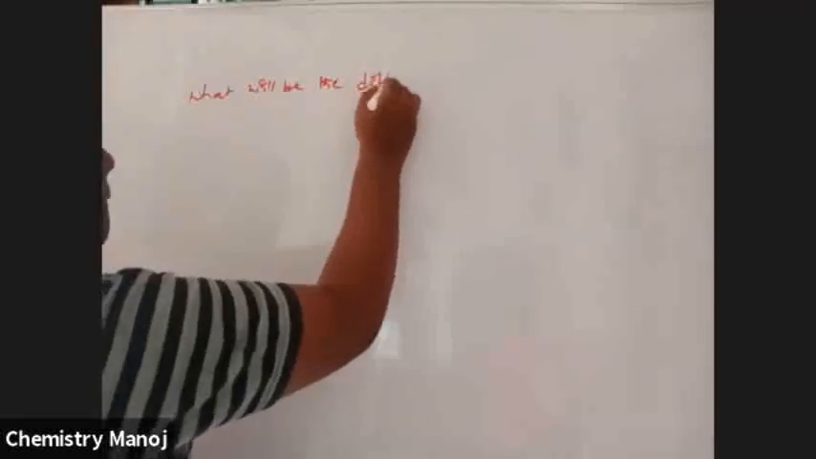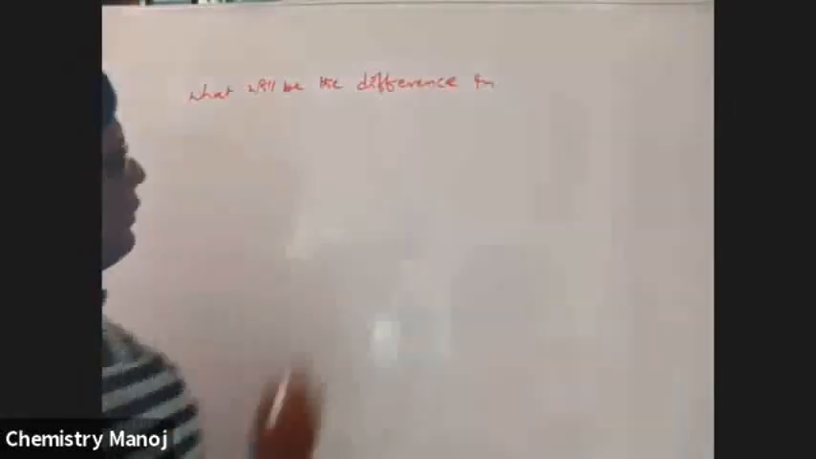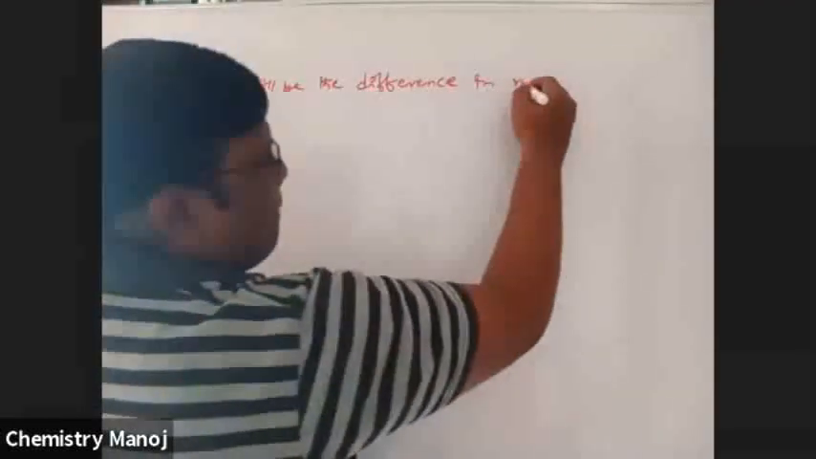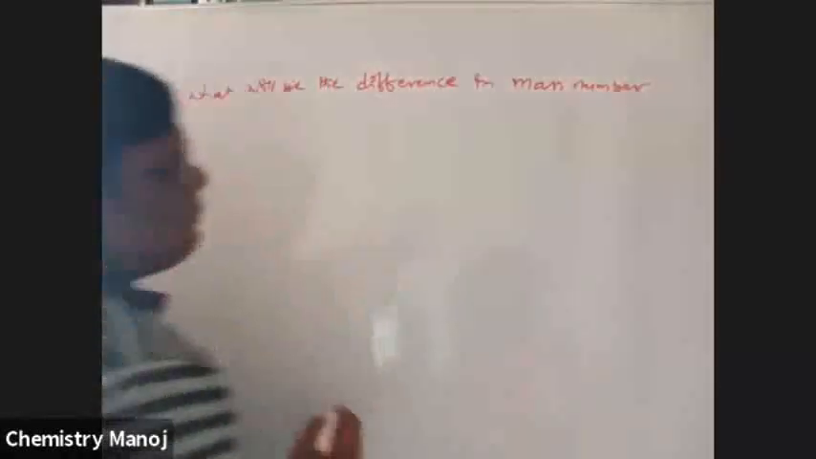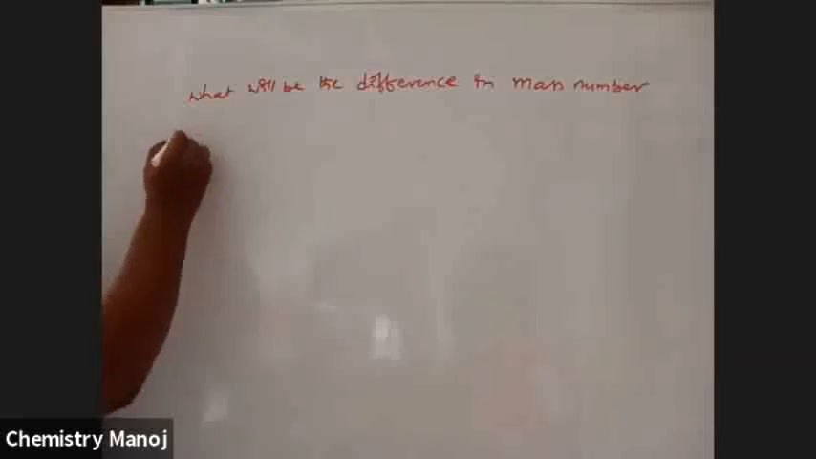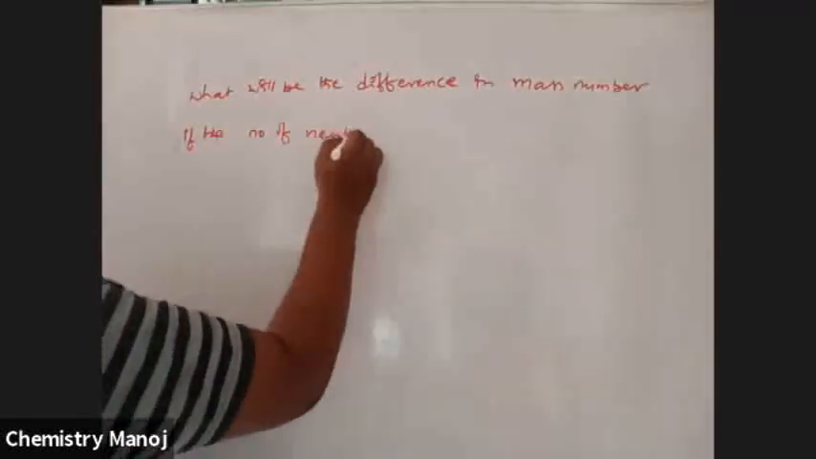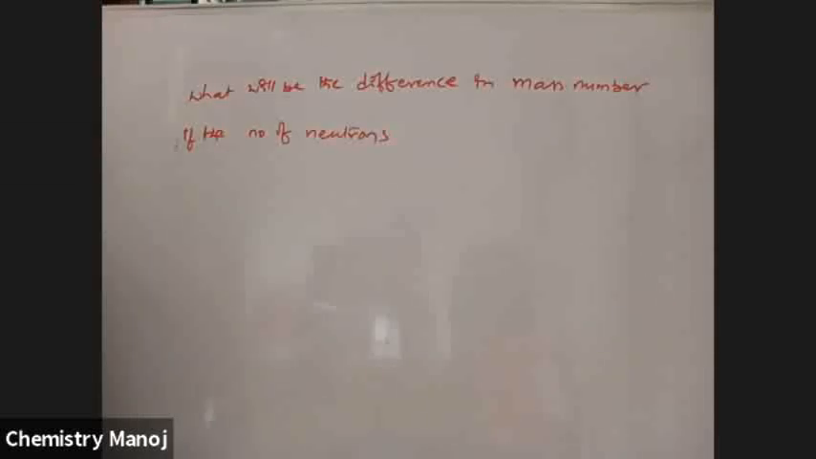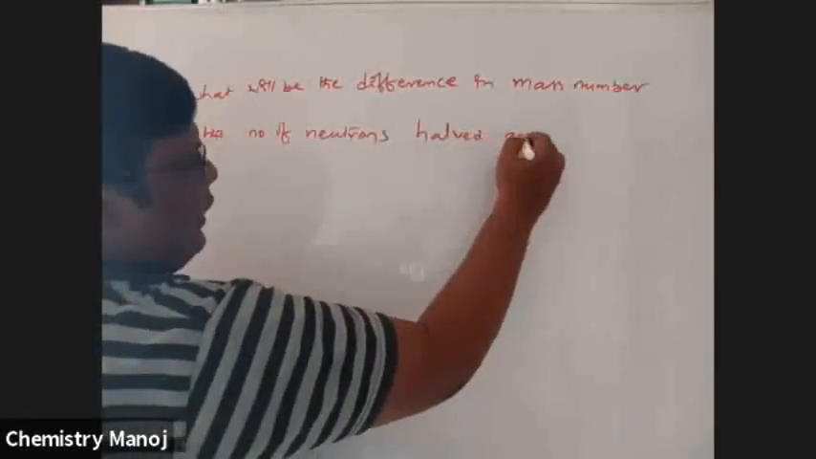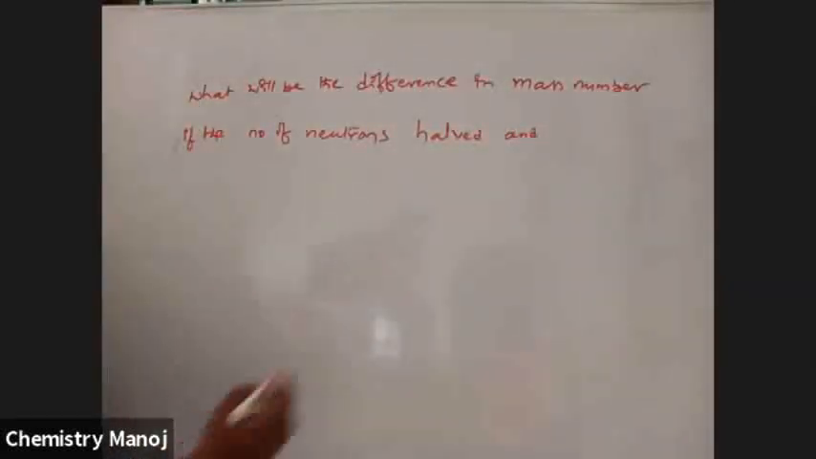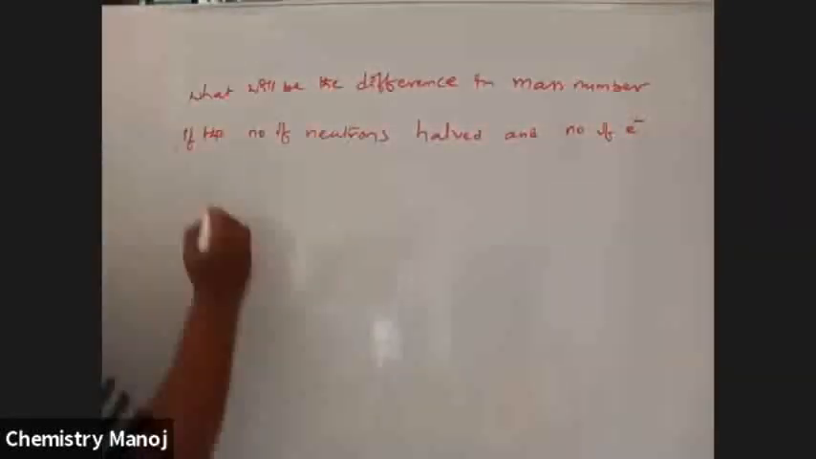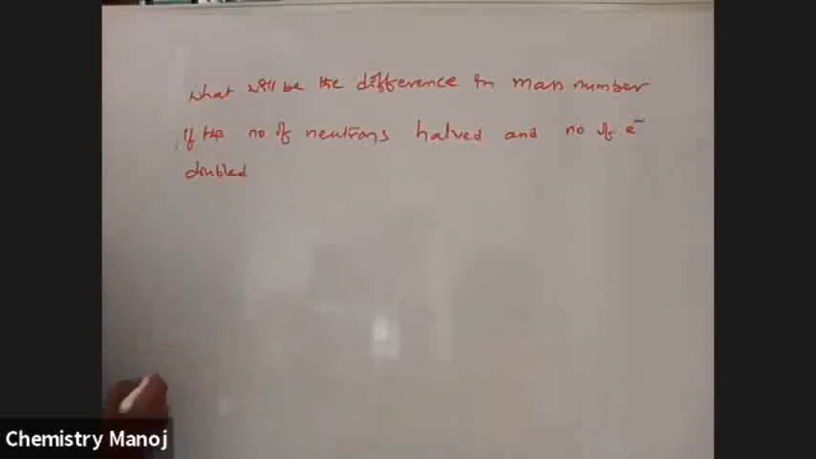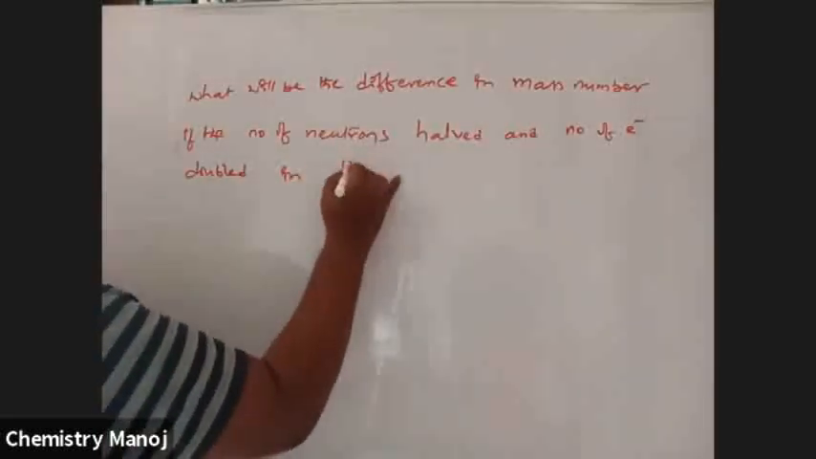What will be the difference in mass number if the number of neutrons is halved and the number of electrons is doubled in carbon-12 (atomic number 6)?